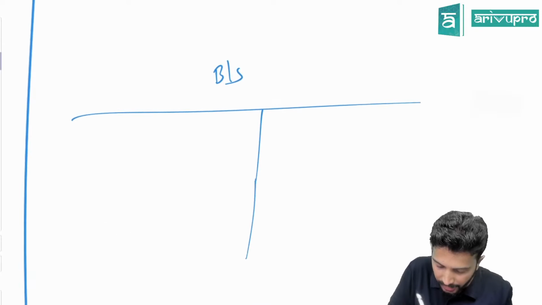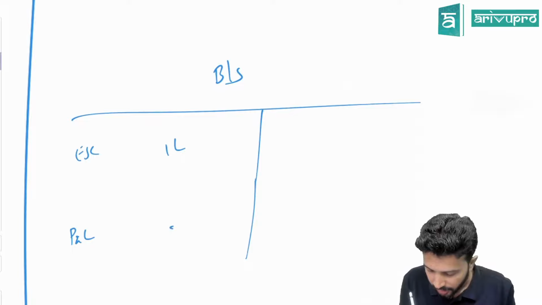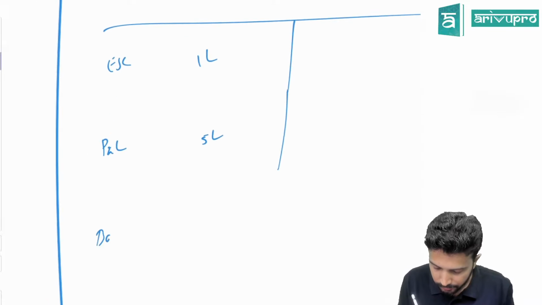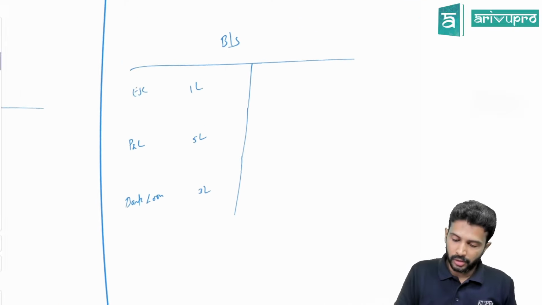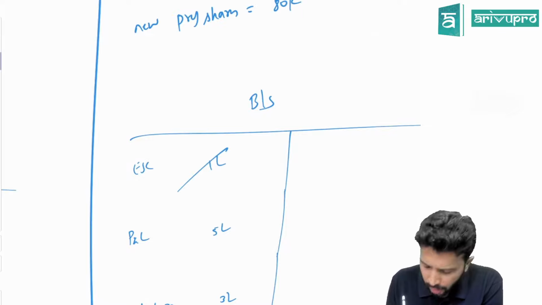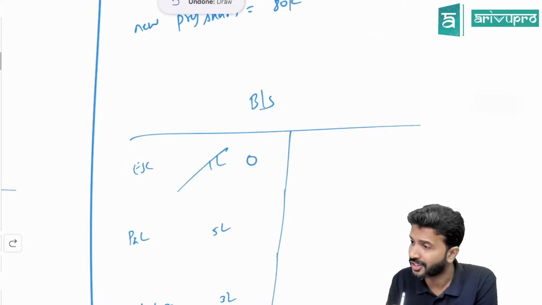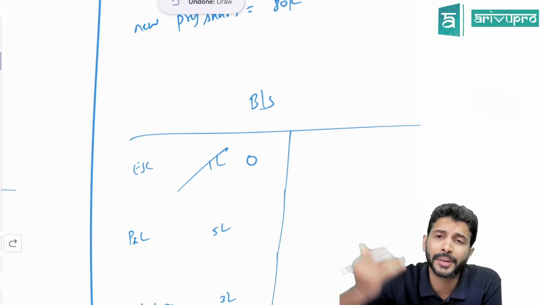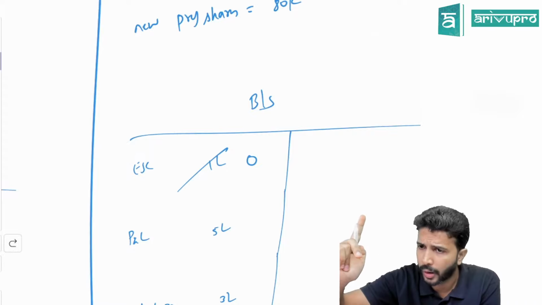Our equity share capital, how much, sir? 1 lakh. P&L, 5. Bank loan, 3 lakh. Now you tell me, this 1 lakh of equity share capital, will it stay as 1 lakh or what will it become? Since you have bought back equity shares, this will become 0. At this point of time, how much has the capital got reduced by? So the gap in capital is 1 lakh.